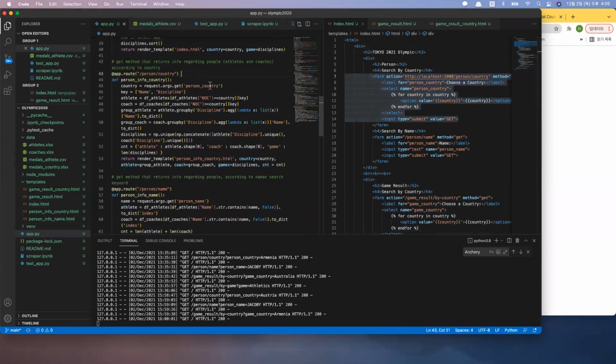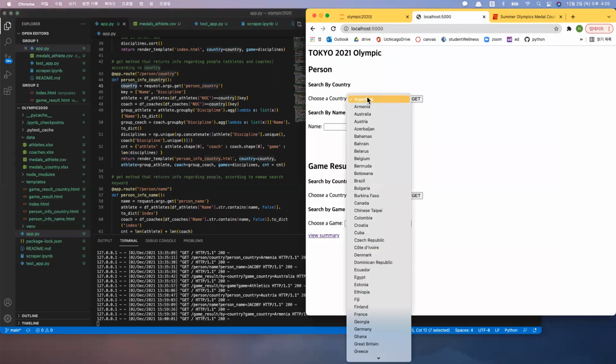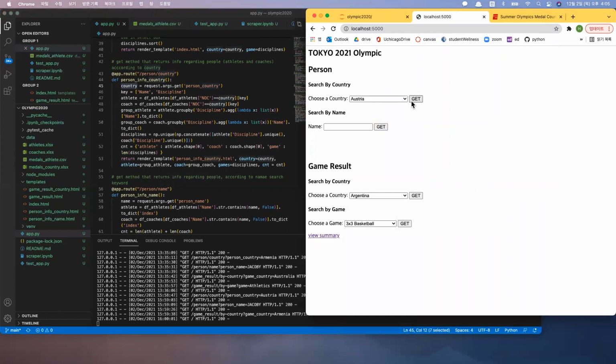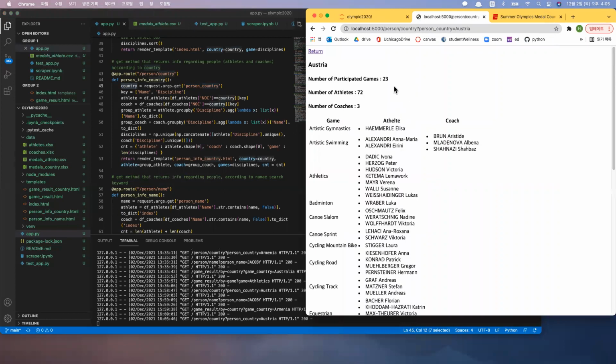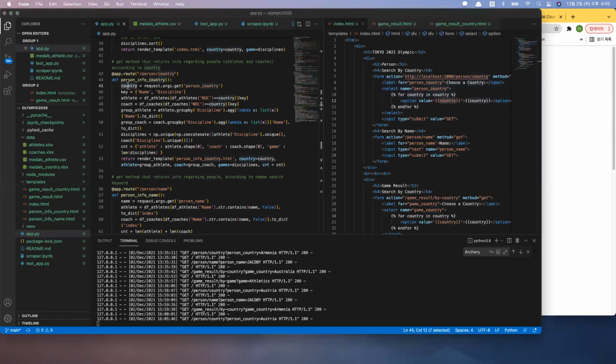So here, what happens is you get the attribute, the value for person country, which is set here. So you basically get the country value. So, for example, if you say Austria here, then you get Austria as this country.